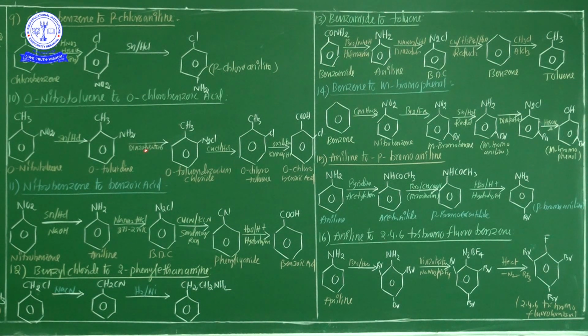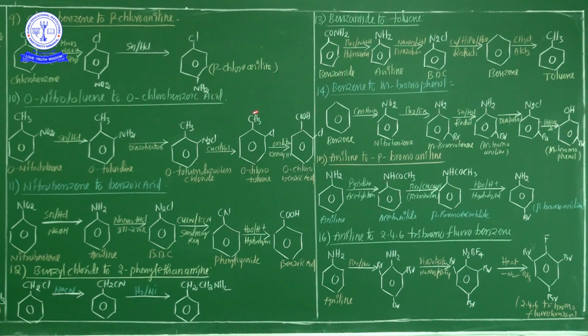So orthotoluidine undergoing diazotization in the presence of NaNO2 and HCl gives orthotoluene diazonium chloride. This is the most important, Nana. This compound, orthotoluene diazonium chloride, undergoes the reduction process in the presence of copper chloride and HCl. Hence orthochlorotoluene is formed.